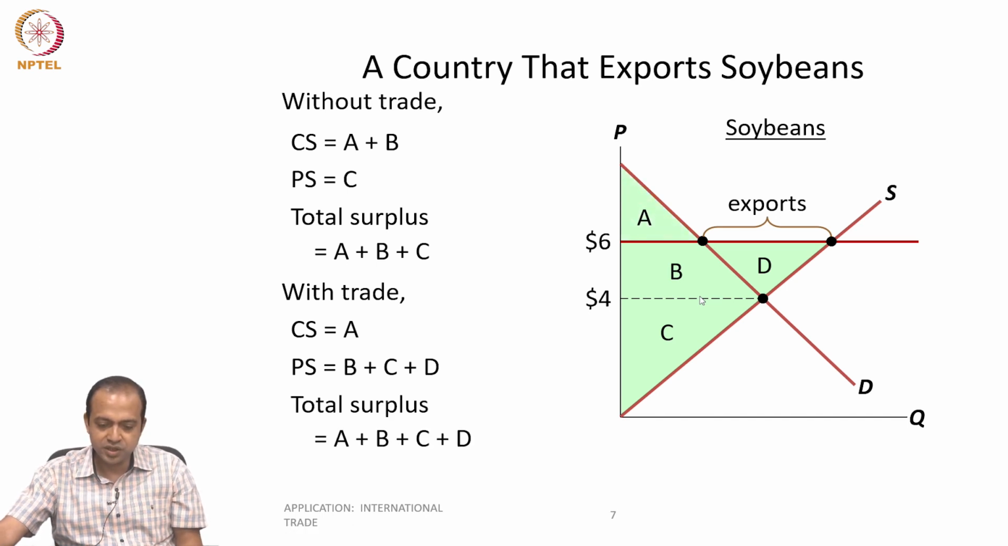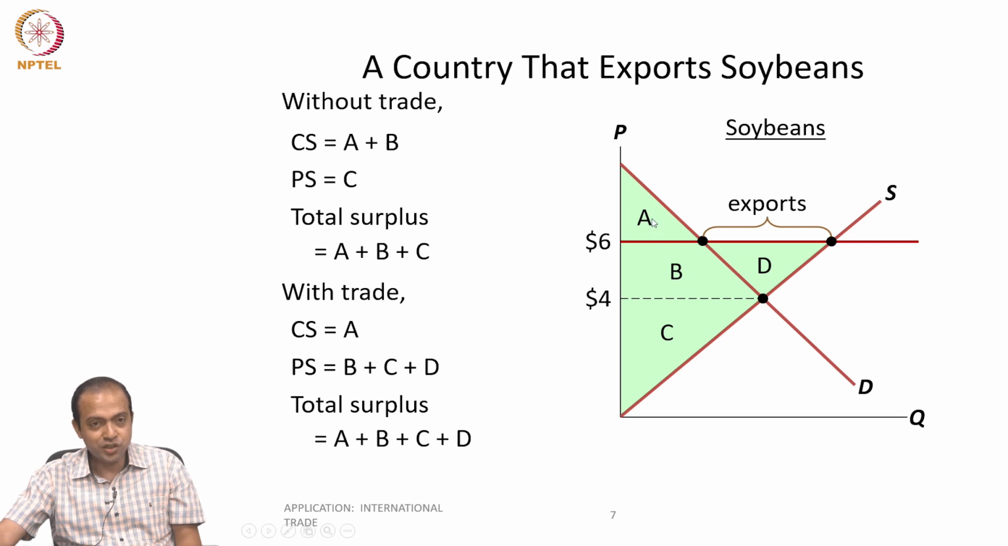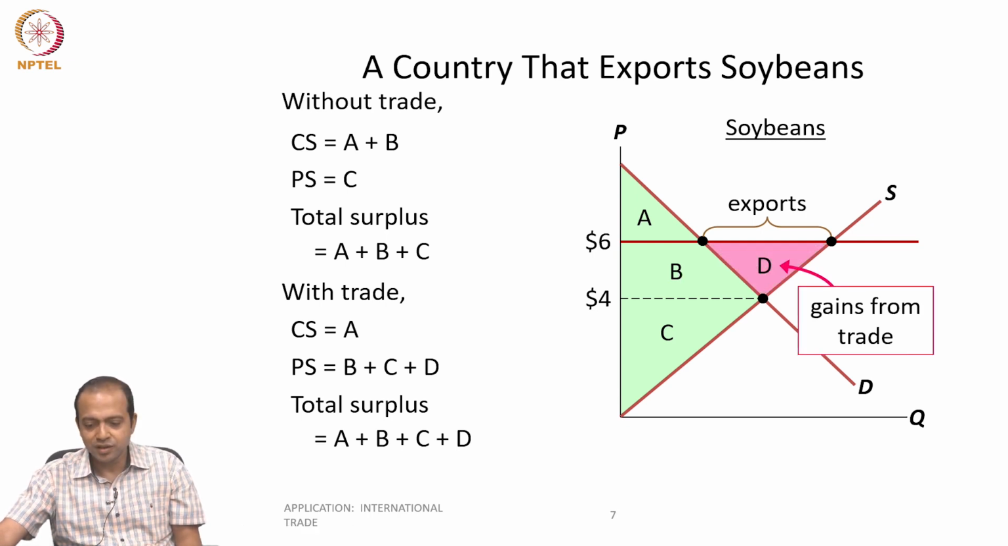So total surplus is then A plus B plus C plus D. Now, if you compare the pre and post situation, obviously in the pre situation total surplus was only A plus B plus C, and now the total surplus is A plus B plus C plus D. So that means this is the net gain from trade. And who is gaining? This part is going to the producer surplus part, right? This is the gain from trade, and this is the gain for the producers.